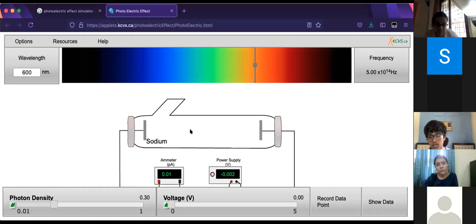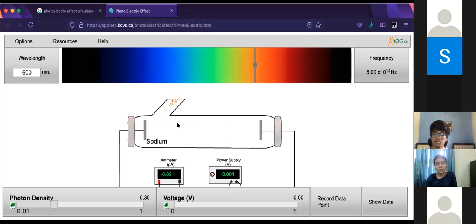The energy is not high enough to let the one free electron from sodium go. Correct. So low energy, no electrons, because electrons are not getting ejected. Electrons are not moving from here at all. So that is one inference you can draw from here.